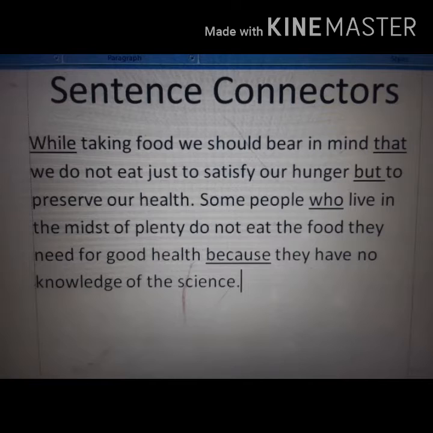In this passage, the underlined words such as while, that, but, who, because are connectors because they have connected the sentences.